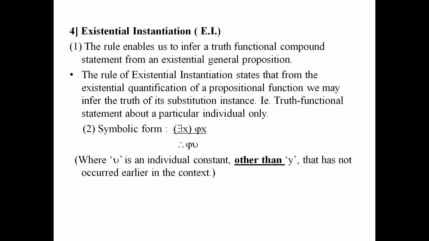Existential quantifier phi x, therefore phi nu, where nu is an individual constant other than y that has not occurred earlier in the context. This is very important to note that whatever constant you are using here should not occur in the premise anywhere. If it has occurred, then you cannot use that same constant. You have to use a constant other than that.